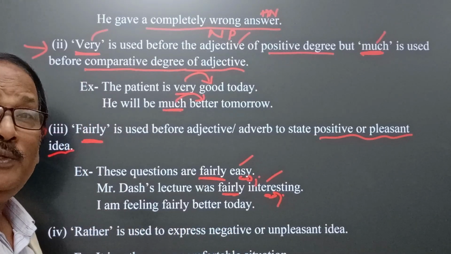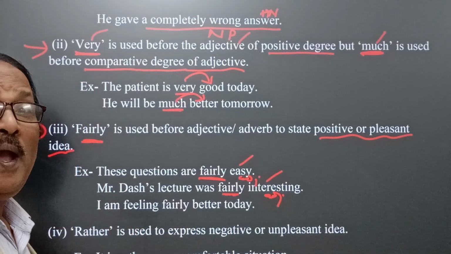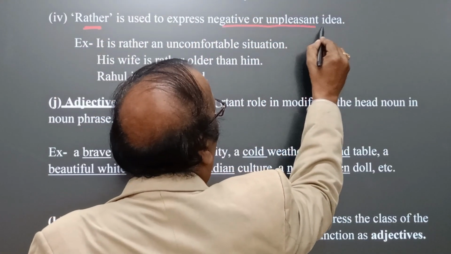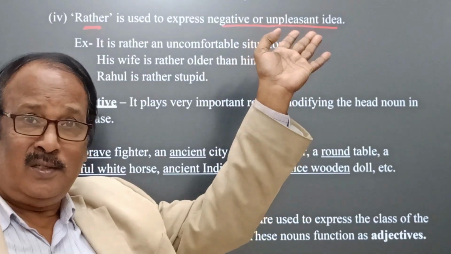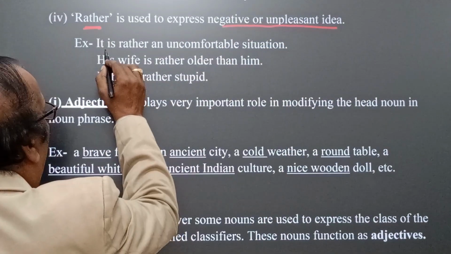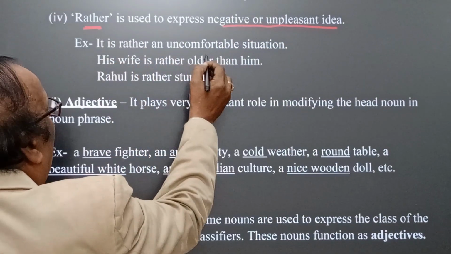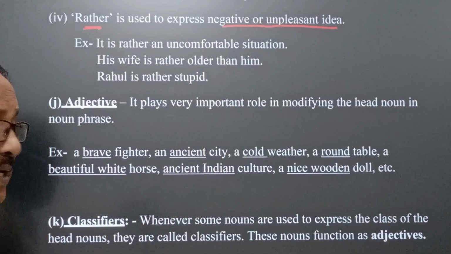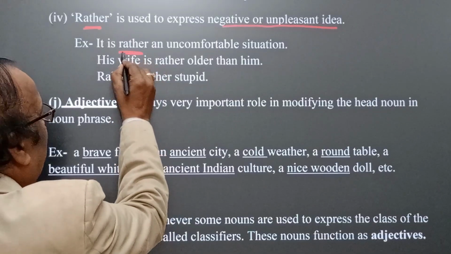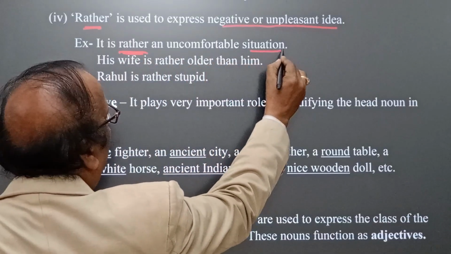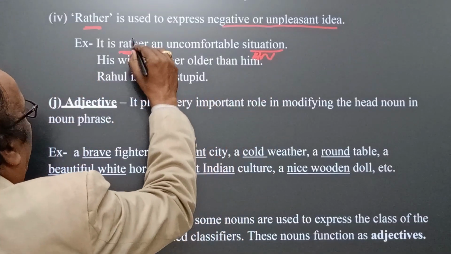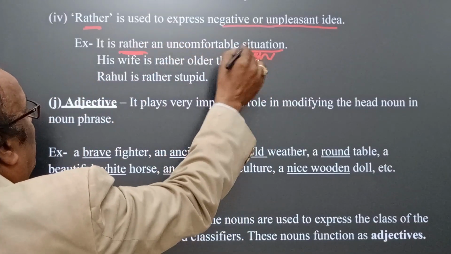Fairly better expresses a positive idea, rather expresses a negative or unpleasant idea. We have discussed this in the previous classes. Then how? It is rather an uncomfortable situation. We cannot write it fairly, but here we have to write rather an uncomfortable situation. Here situation is the head noun, and rather an uncomfortable situation.